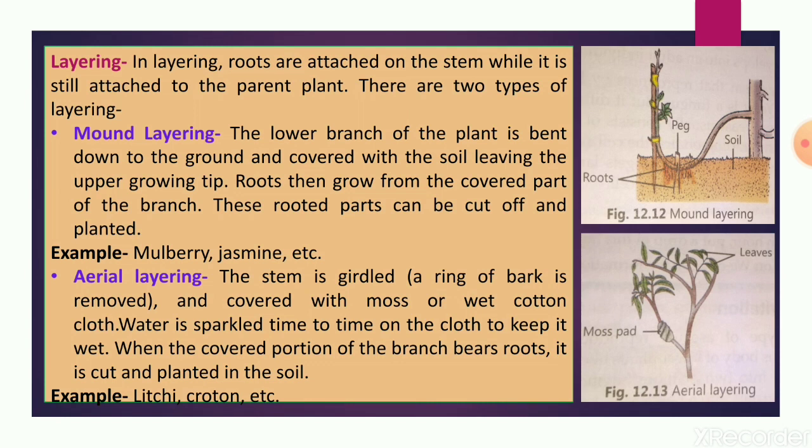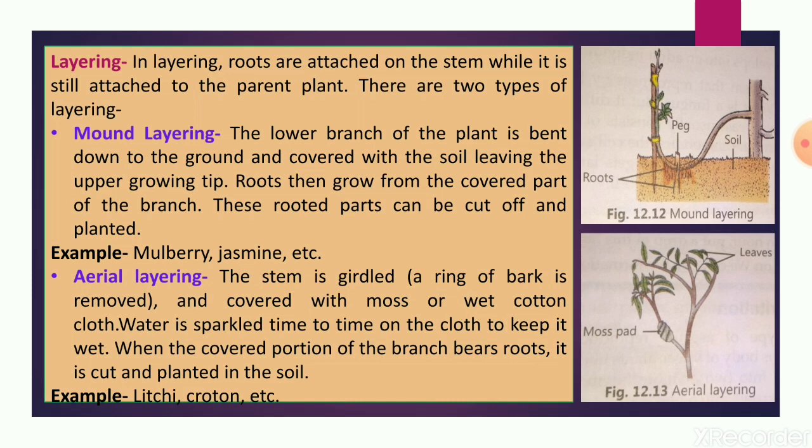Now, air layering, or aerial layering. In aerial layering, the stem is girdled, meaning a ring of the bark is removed, and it is covered with moss or wet cotton to provide moisture, and wrapped properly with a wet cotton cloth.